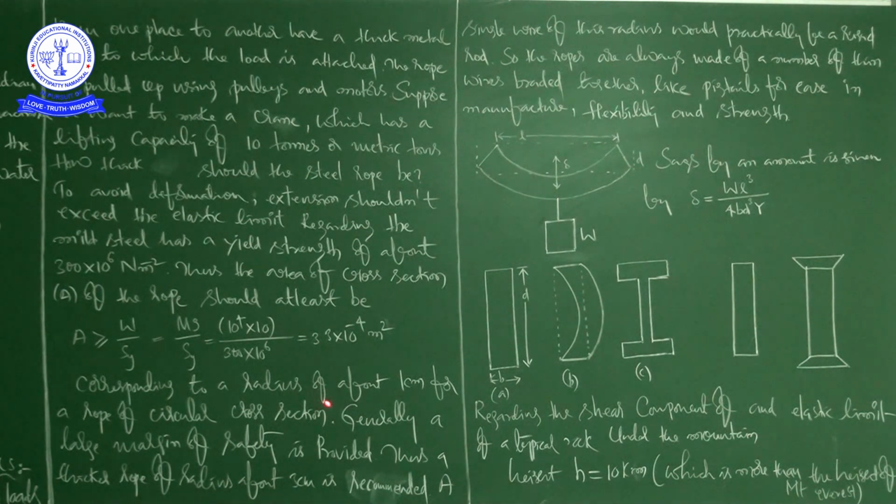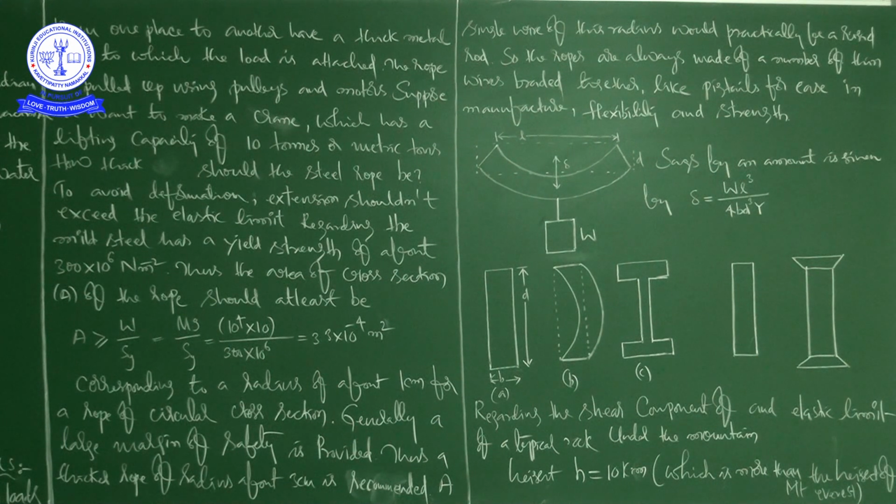Now, corresponding to the radius, because the area of cross section is also important. While lifting the load, comfort is also important, as well as having the bearable capacity of weight, to carry the same load we are expecting. Here it corresponds to a radius of about 1 centimeter for a rope of circular cross section. Generally a large margin of safety is provided.